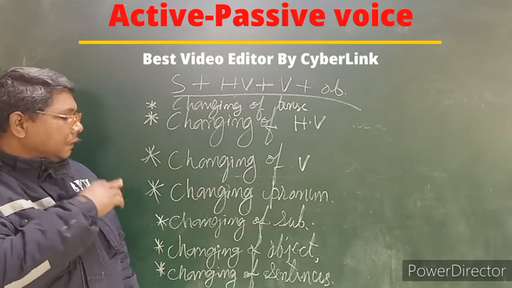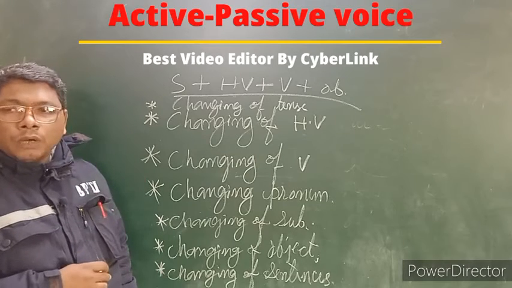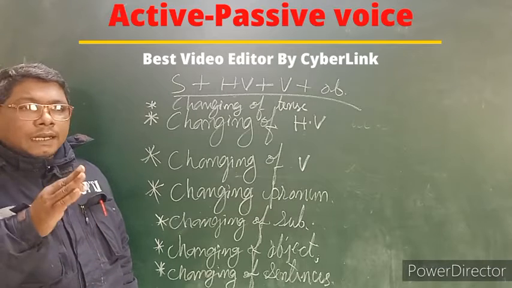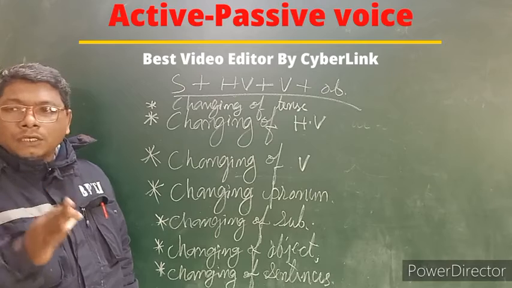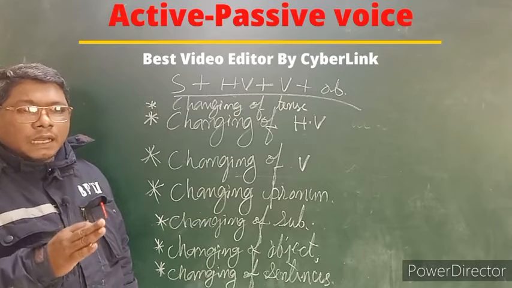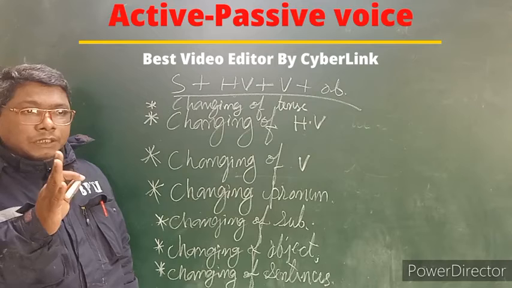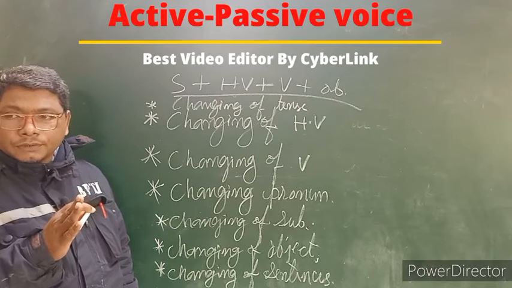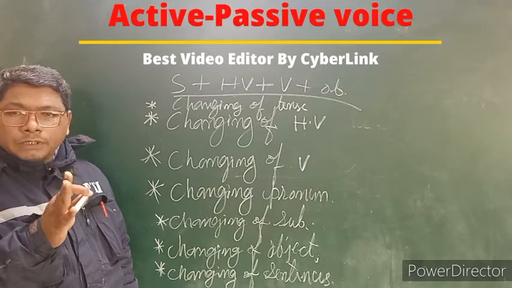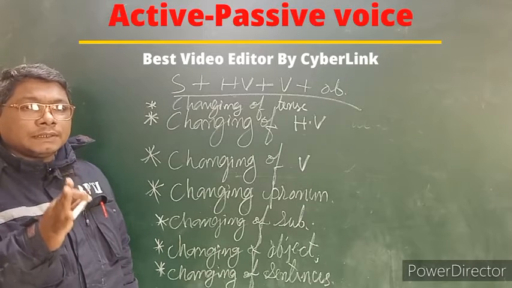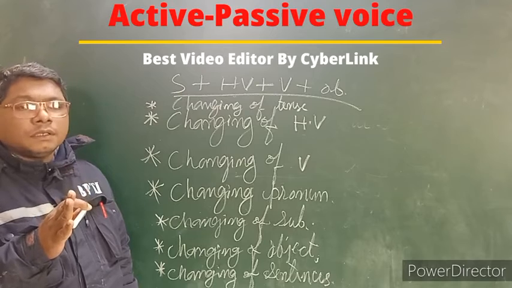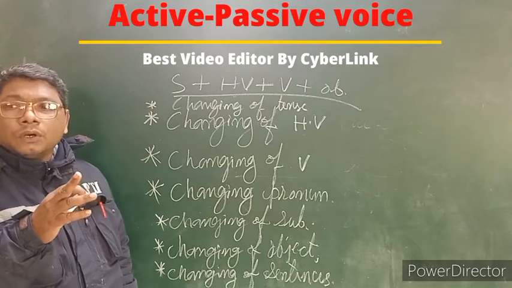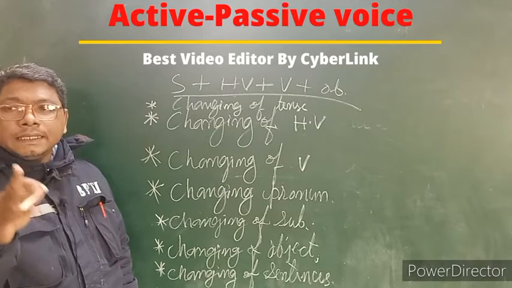That is the change. And changing of pronoun. There are three kinds of pronouns according to case: subjective case, possessive case, and objective case. For subjective case, we use pronouns I, you, he, she, it.